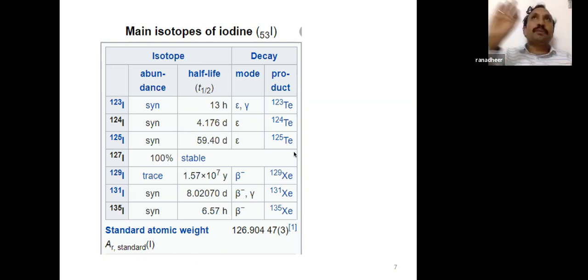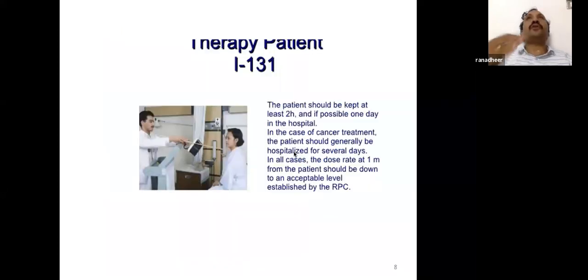For therapeutic purpose, iodine 131. For diagnostic purpose, iodine 123 if it is a gamma camera, and iodine 124 if it is PET, though often not available. Now, once you have risk stratified and the patient is needed for therapy, the patient should be kept at least 2 hours and if possible 1 day in the hospital.